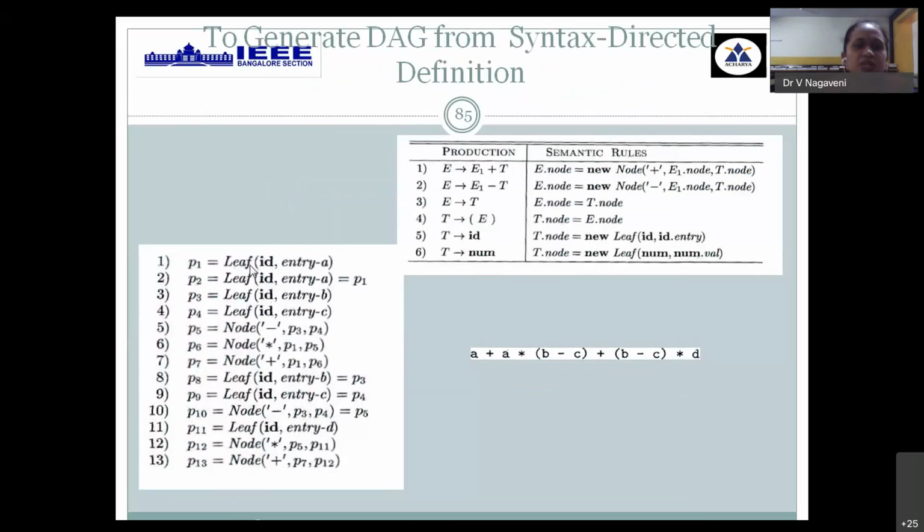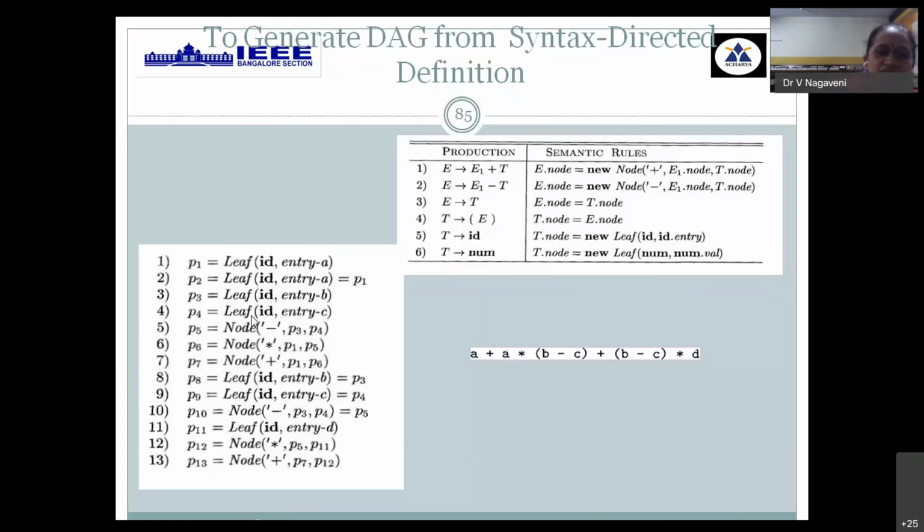Leaf functions will help you create a leaf for some identifier, and make an entry into the symbol table for that identifier A. Then in the given expression, all the leaves have to be identified. Then for a particular operation, I need to call the node function. The node function will have an operator and two arguments, the LHS argument and the RHS argument for that operation. That result should also be saved in a temporary variable.